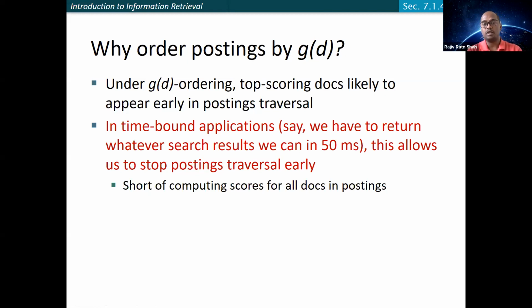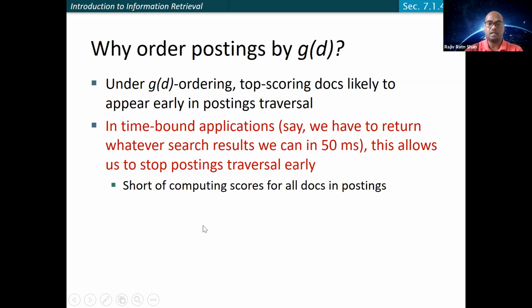You can rank the documents in this order, by how much time is required to traverse a particular document from the given posting list. For any time-bound application, you can quickly determine that. So that's why the ordering under g(D) helps you get the documents based on your need, be it in terms of quality, traversal time, or other criteria you can think of.